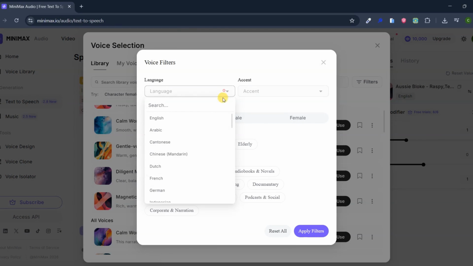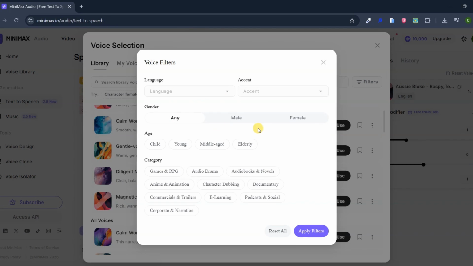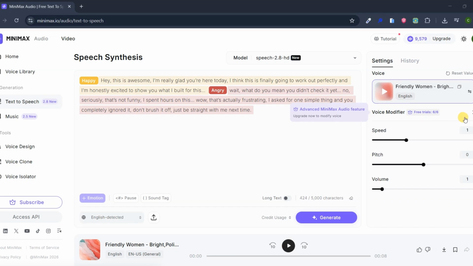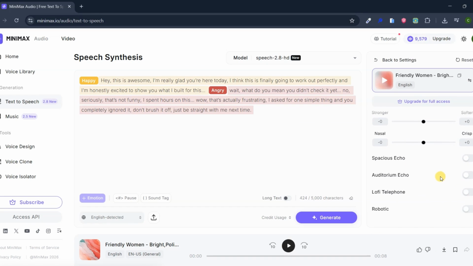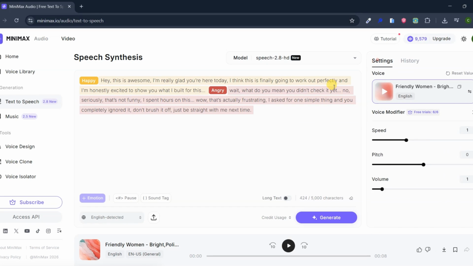Next, pick a voice from a huge library. You can filter by language, accent, gender, or age. You can even apply voice modifiers, like robotic or lo-fi, and stack emotional settings for extra personality. Fine-tune everything with speed, pitch, and volume controls. Once you're ready, hit Generate.